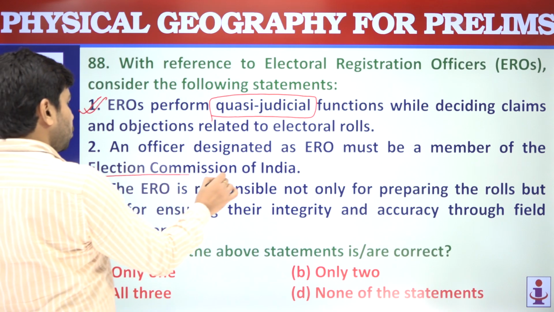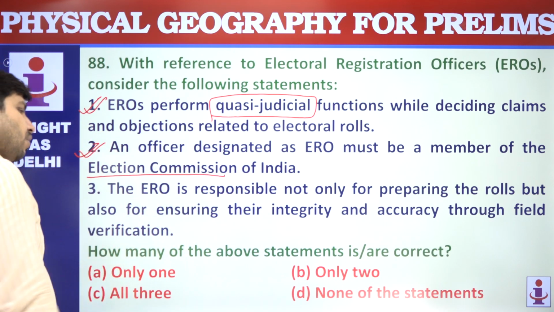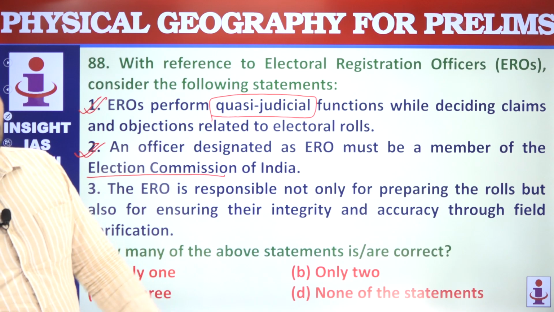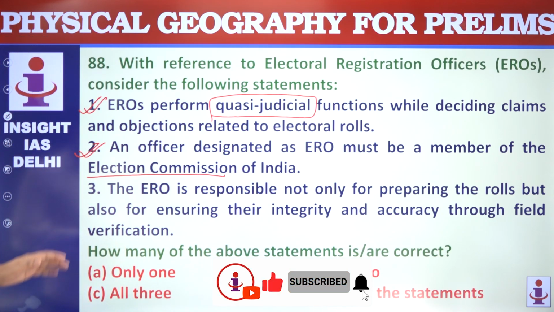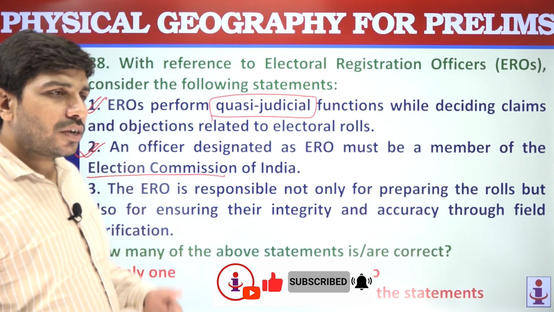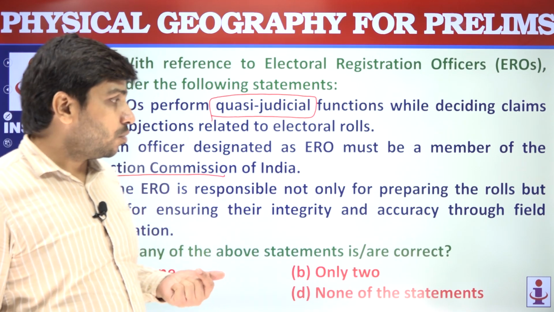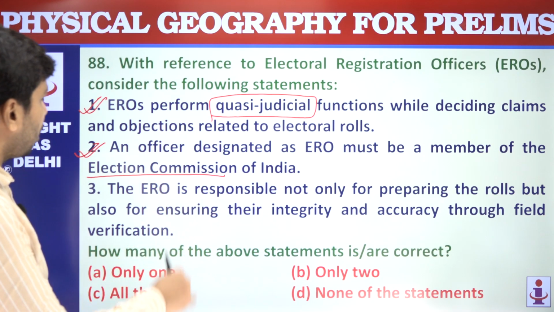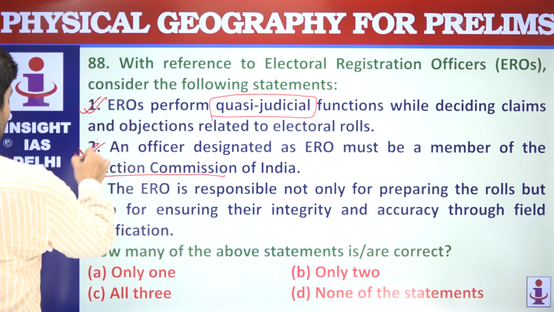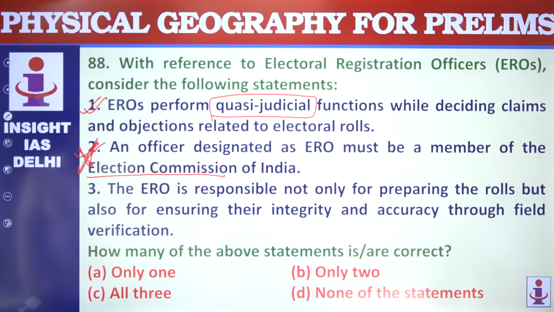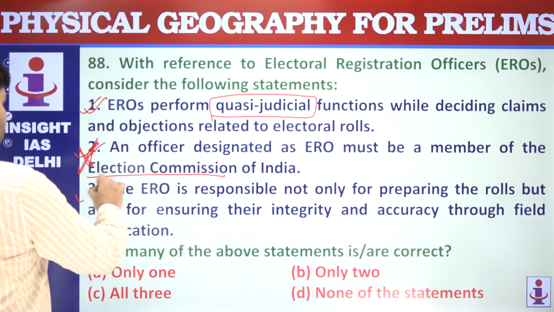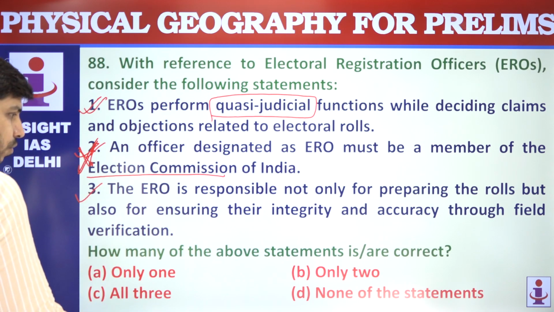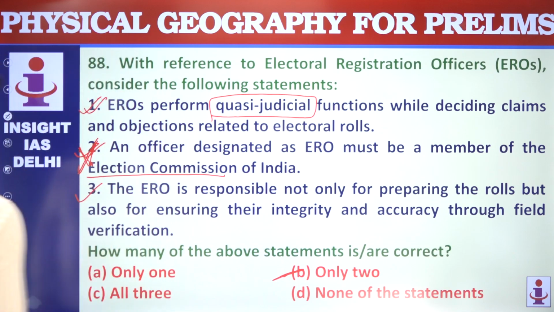No, EROs are actually constituency level and district level officials. They are actually related to civil services. So an officer need not be a member of election commission, because the election commission has hardly only three members. EROs are district level officials. So this is not correct. ERO is responsible not only for preparing the rolls but also for ensuring their integrity and accuracy. As a generic statement, 1 and 3 are correct, only 2 is not correct.